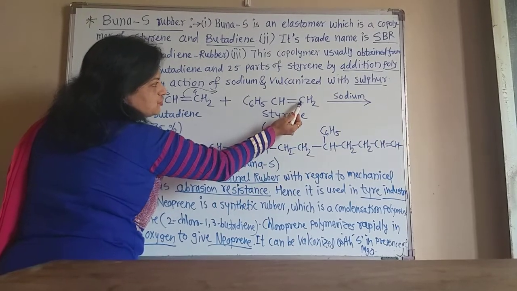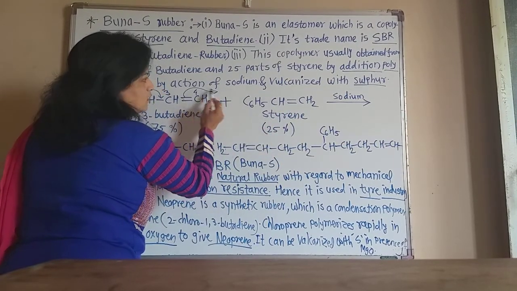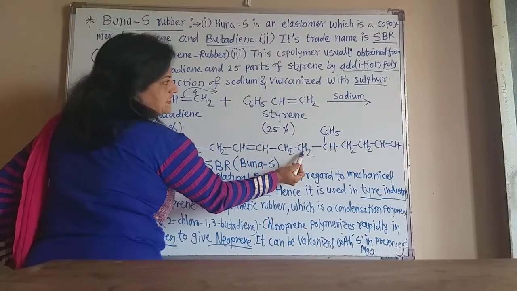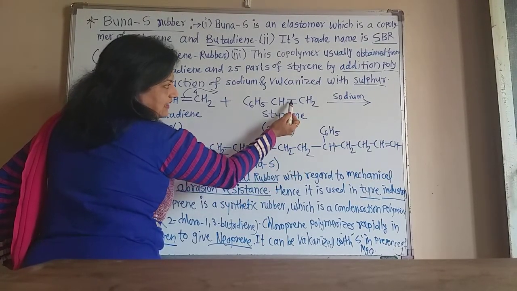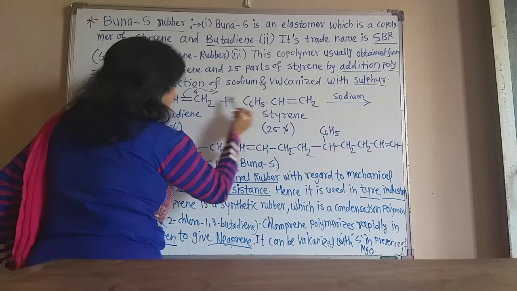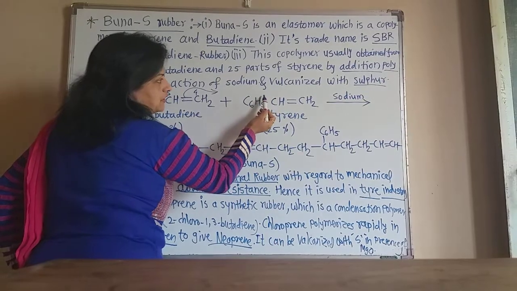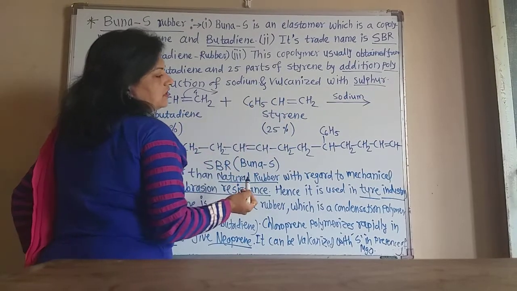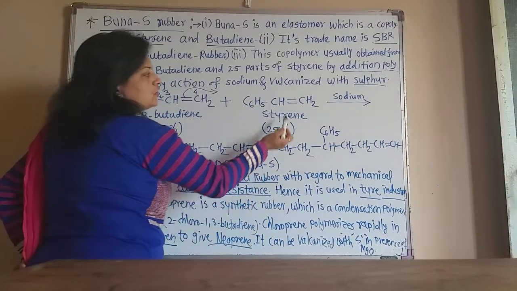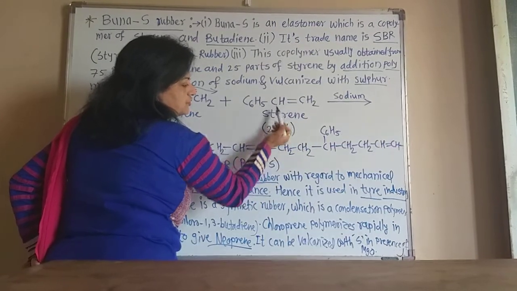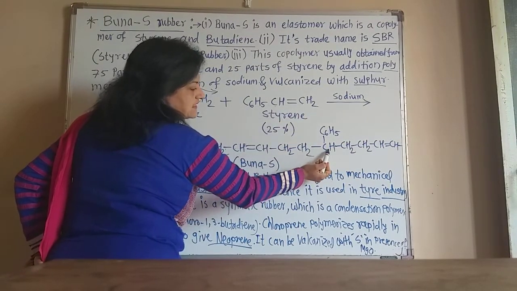This double bond attacks on this CH2, and when it attacks, this shifts to the next unit of butadiene. So there is only a single bond between this CH2 and CH.